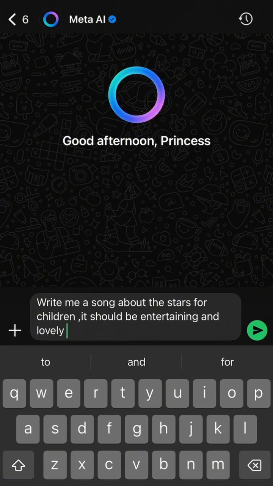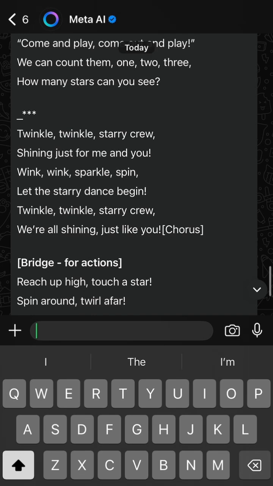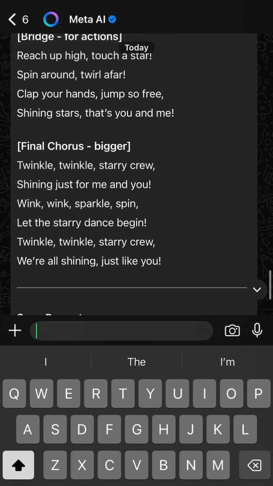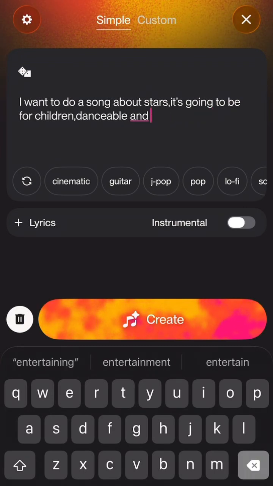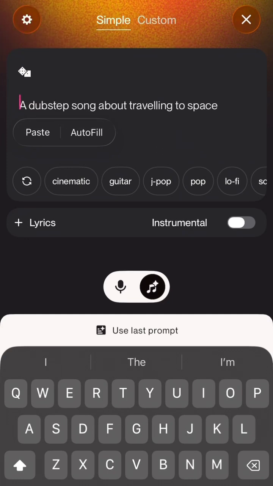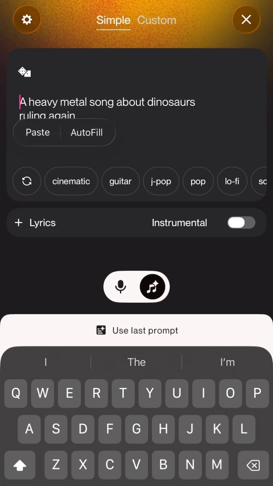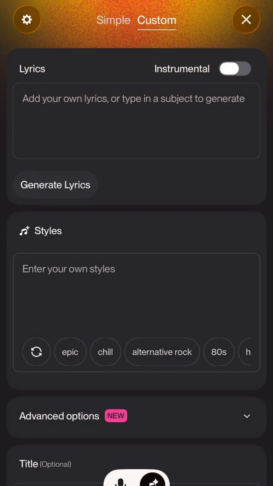For the purpose of this video, we've written our prompt. We are going to type it. When we type it, it writes the song for you. From writing the song for you, we're going to head to the engine. Here we are going to copy and paste what we have gotten. There is simple, there is custom. You're going to go to custom because you've already generated your lyrics. If you've not gotten your lyrics or you've not written them down, then you can use simple.